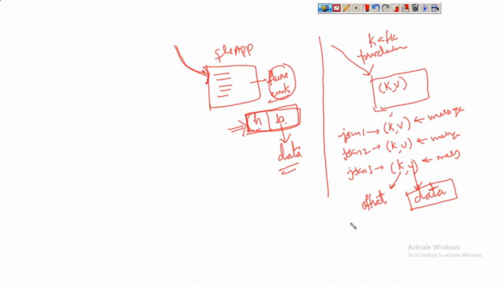The store keys will store some information that is called an offset, and the actual data, a JSON record or XML record or any text record, will be loaded and created as the value of that message. Got it now? Okay, so what is the value in a Kafka message? If it is a JSON record, it would be JSON. If it is an XML record, XML record. If it is a text record, text record. If it is a CSV record, CSV record. That's it. Very simple. Got it?